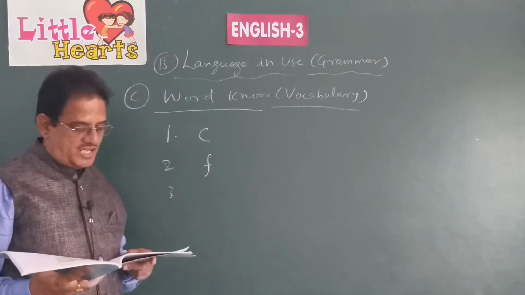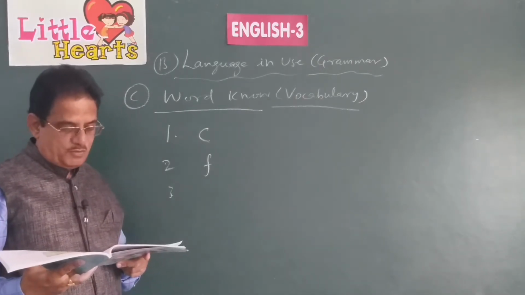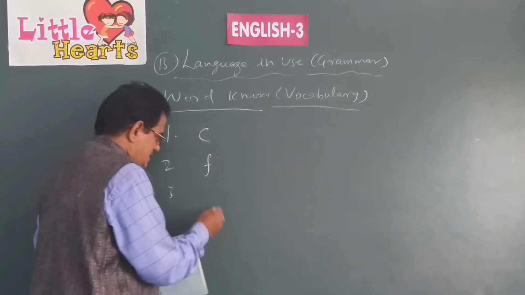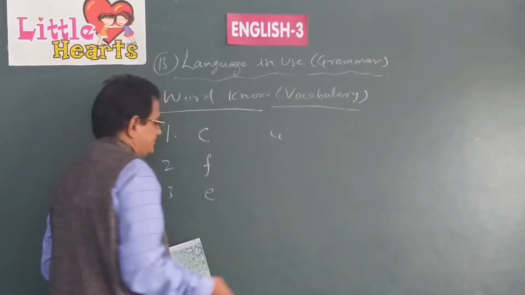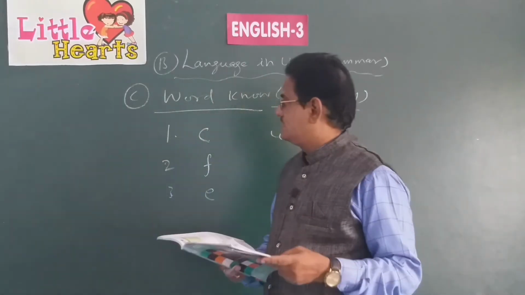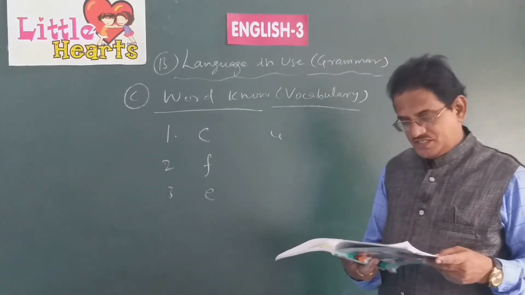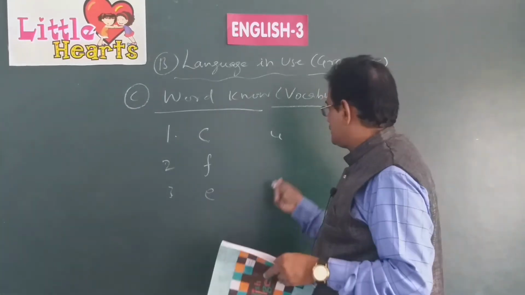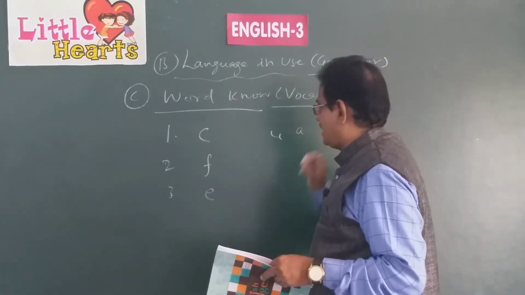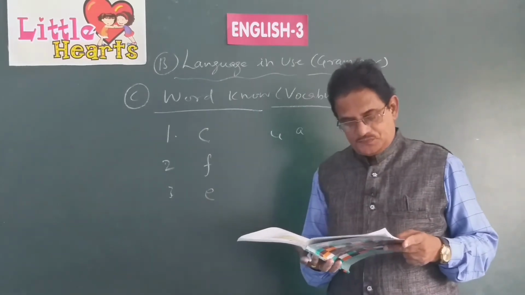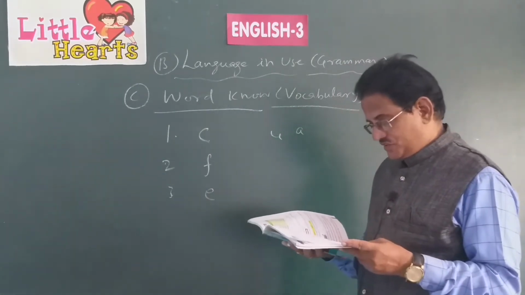Gentle opposite is harsh. Love, third one, opposite is hate. That is E. Peace, fourth one, opposite is war. So we write A. Opposite of peace is war, W-A-R. Number 5, selfish.